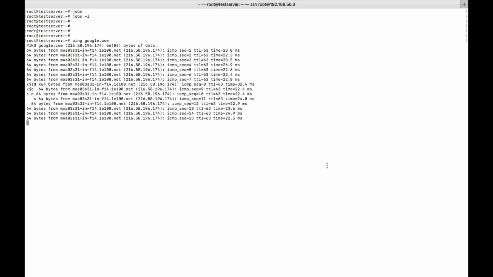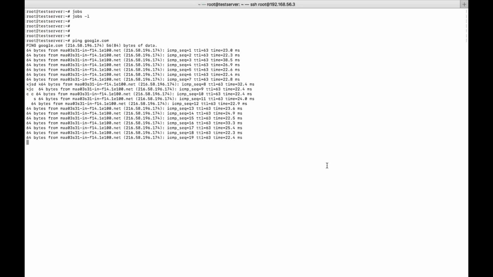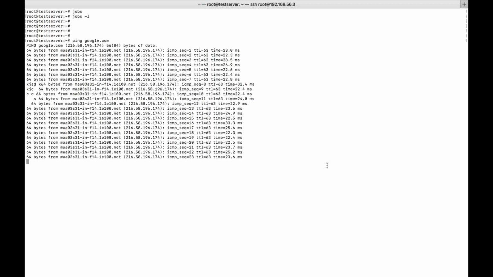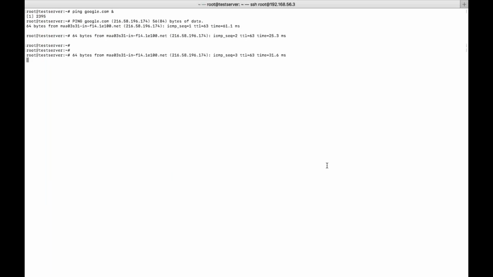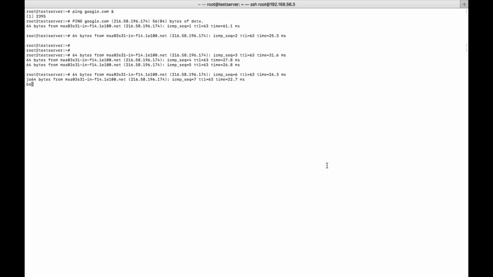If at the same time I want to run another command, I don't want to stop this command and execute another command. I want this command running as well as I want to execute another command also. In these situations, what we'll try to do is execute this command in the background. Executing a command in the background means you need to give an ampersand at the end. When you execute it like this, you can execute the command called jobs.